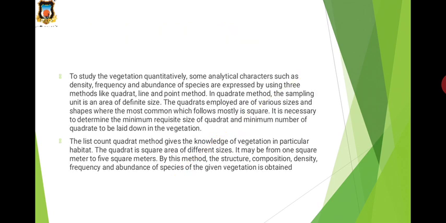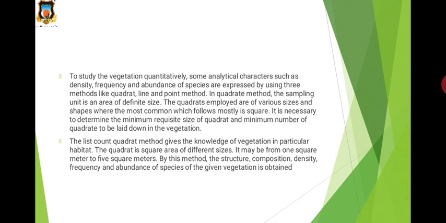Now the next point is the methods of vegetation sampling, and these include quadrat methods, transect methods, and plotless method. So firstly, vegetation means the presence of different plant species at a specific area. In a specific area, a number of plant species are found, and this is called vegetation.